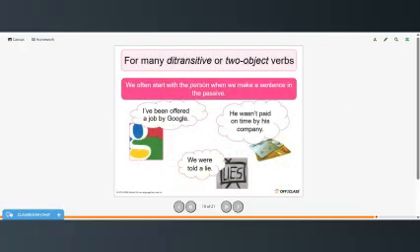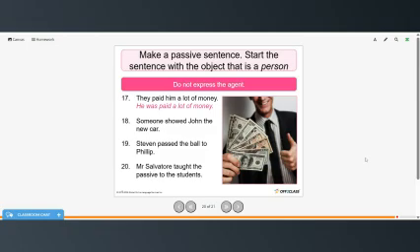So we often start with the person when we make a sentence in the passive. I've been offered a job by Google. He wasn't paid on time by his company. We were told a lie. So now make a passive sentence and start the sentence with the object that is a person and do not express the agent. So the first one's done as an example. They paid him a lot of money. He was paid a lot of money. So go ahead and try the rest of these on your own. Pause the video and then restart when you're ready to check your answers.